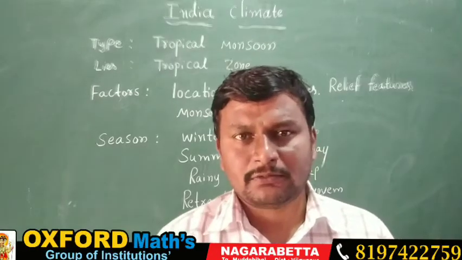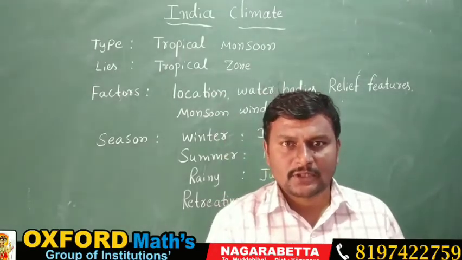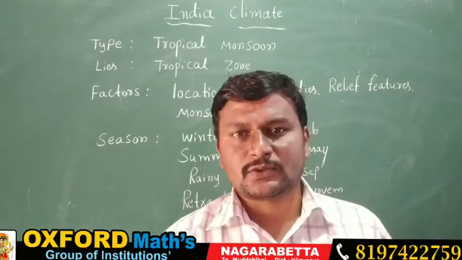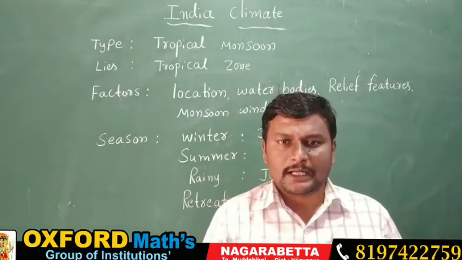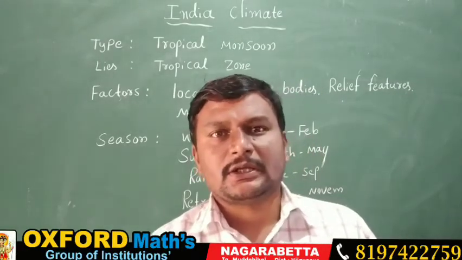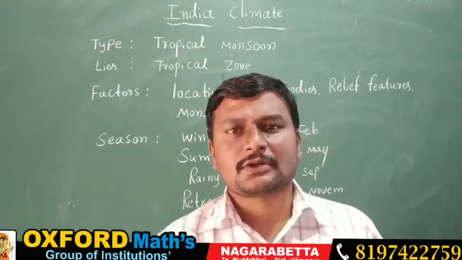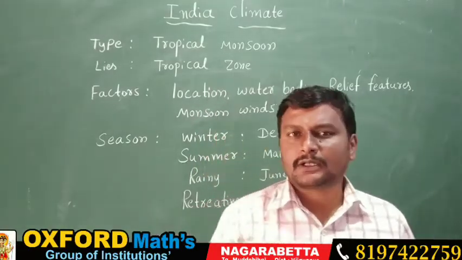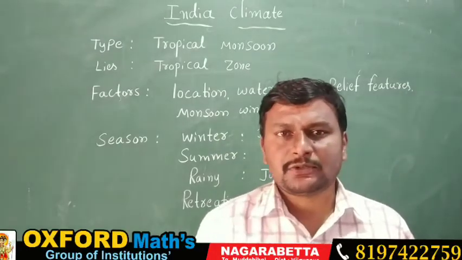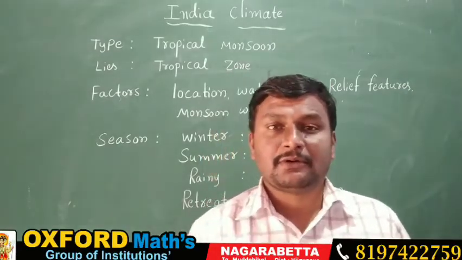We need air, water and soil. So where these resources are adjusted for the living organisms, there the living organisms are going to survive for a long time. So today we are going to discuss the climate of India.